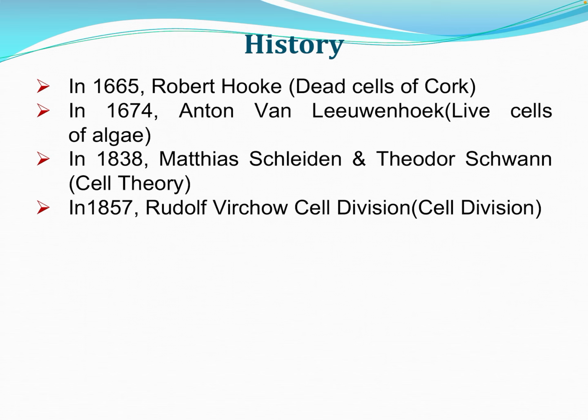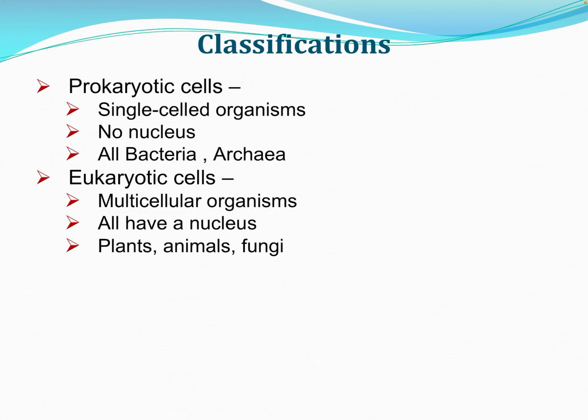After many years, in 1838, Schleiden and Schwann formulated the cell theory. And even after years, the cell division was introduced by Rudolf Virchow. So in the first cell theory, cell division was not included. This is the history of the concept of cell.